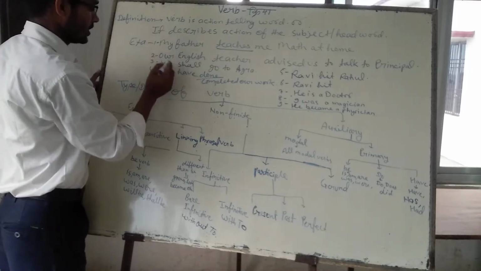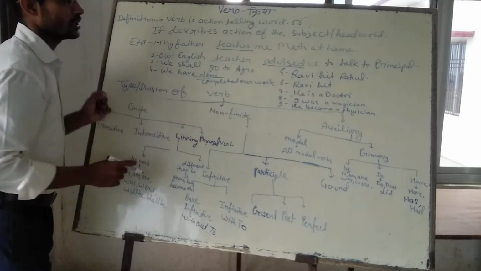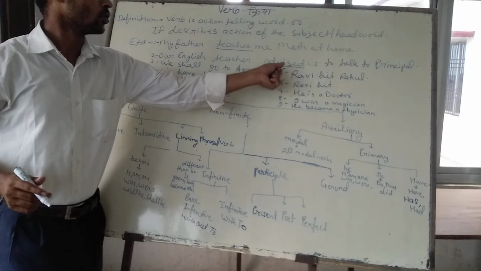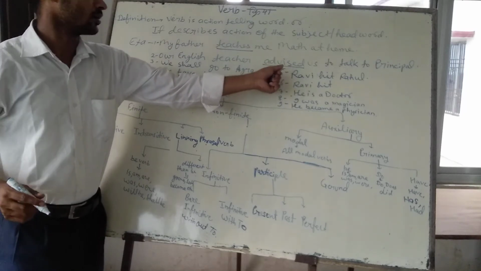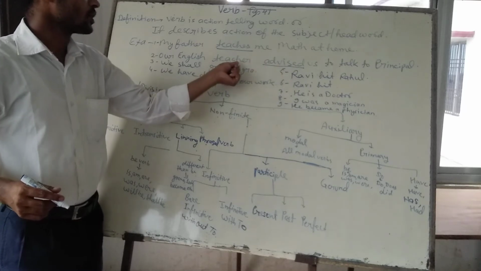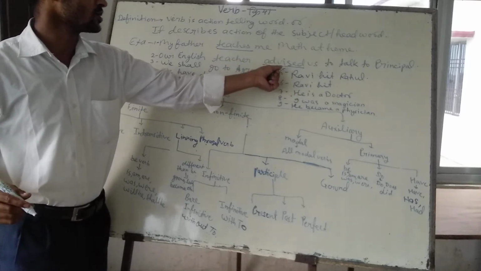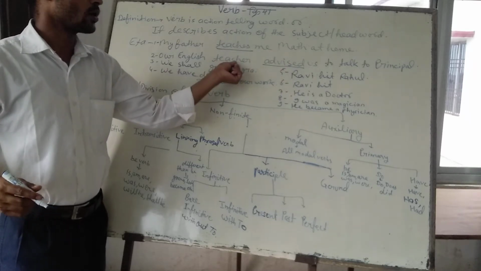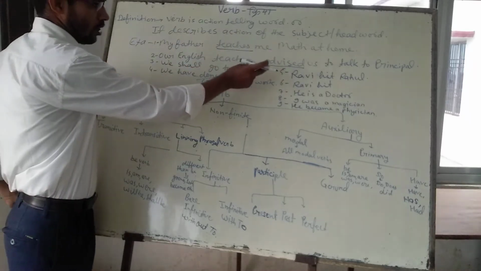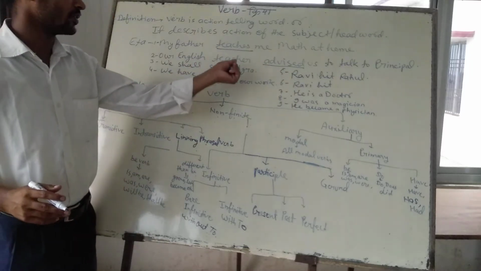In the same way: our English teacher advised me. Who advised? English teacher. If we ask the question who, or by whom it is being done, then it replies with this particular person. So whenever the reply of who comes with the verb, it tells about the subject. On this basis we can say that verb is the action telling word of the subject.